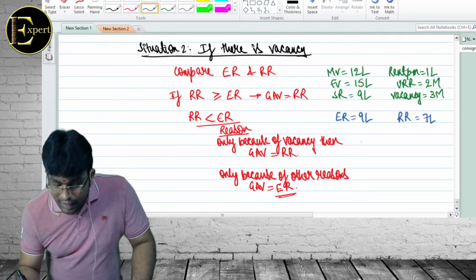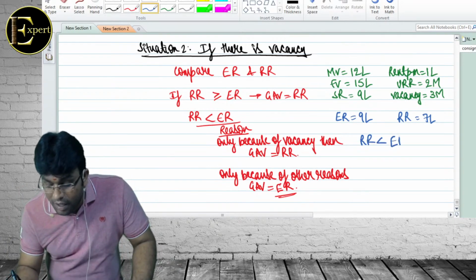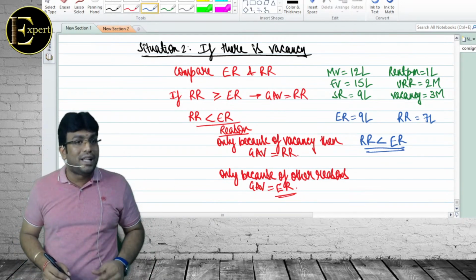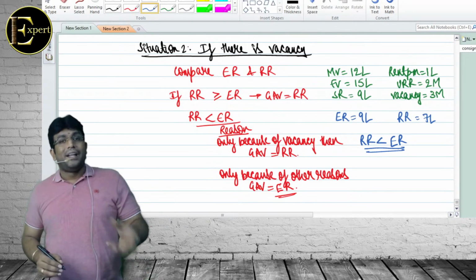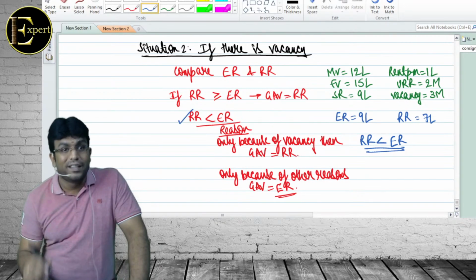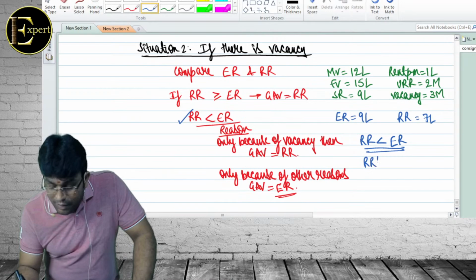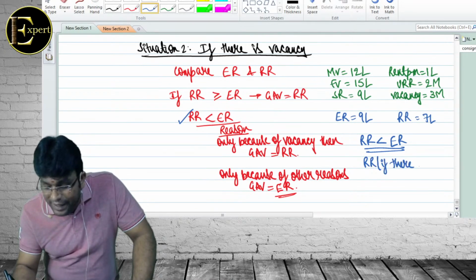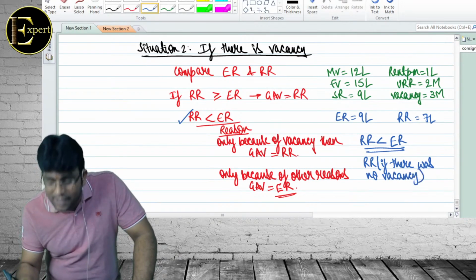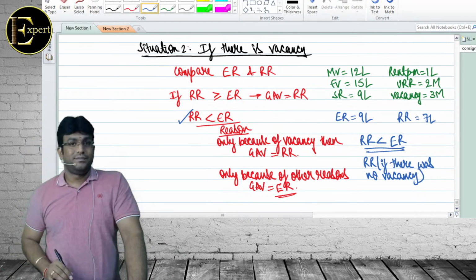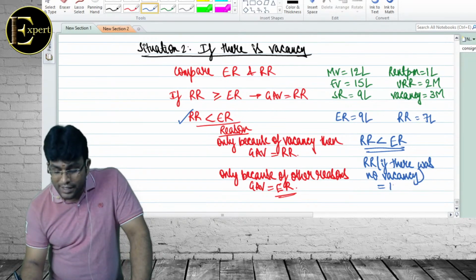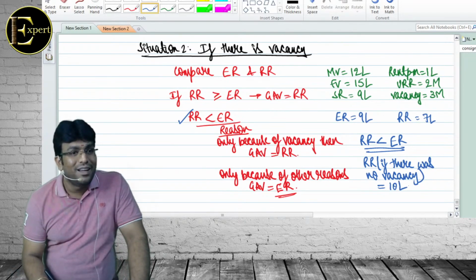Now tell me, rent received is less than what? Expected rent. If rent received would have been more than expected rent, what would have been the answer? Rent received. But the problem here is that rent received is less than expected rent. Only this case we are talking about, no? Yes, sir. We have to find the reason. How do we calculate the reason? Sir, what would have been the rent received if there was no vacancy? So if there was no vacancy, how much rent would it have been? 10 lakh, meaning more than 9 lakh, right?